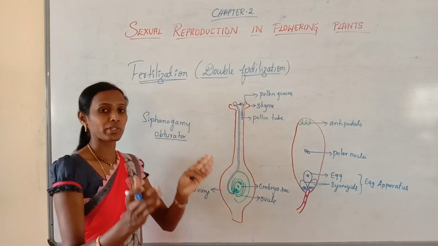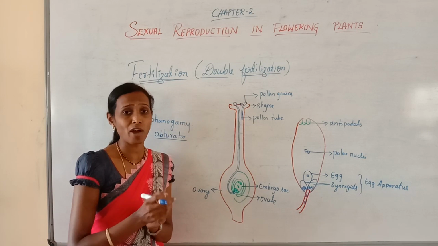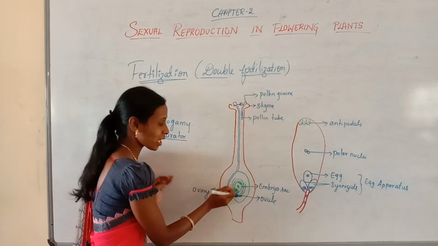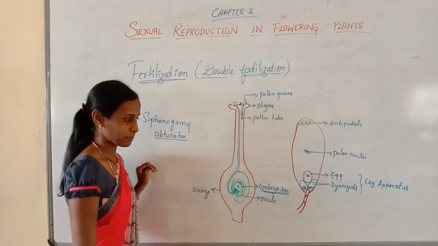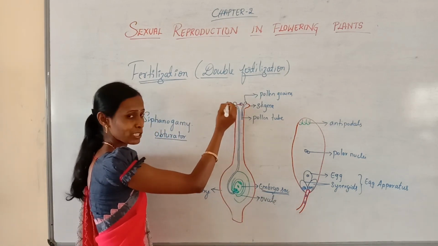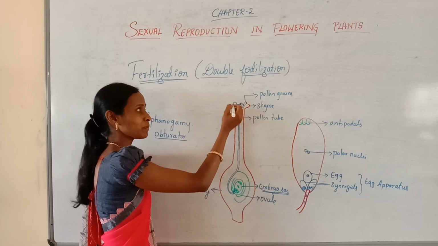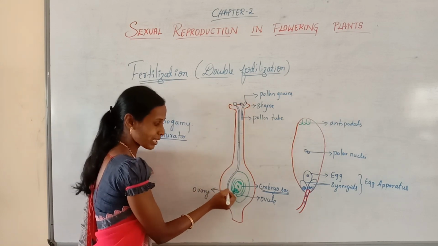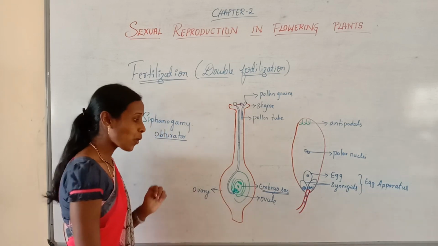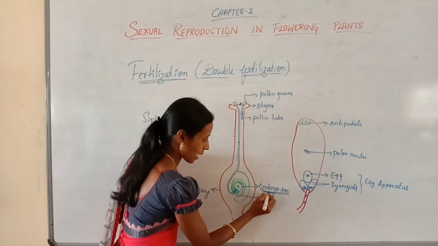You know that the ovary contains many ovules, and within the ovule there is a female gametophyte called the embryo sac. The male gametophyte, the pollen grain, produces the pollen tube. That pollen tube enters deeply through the stigma and style, reaches the ovary, and finally reaches the ovule.